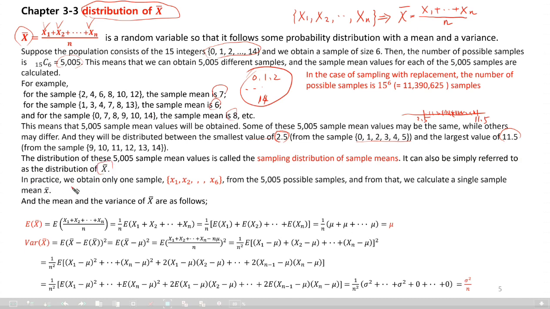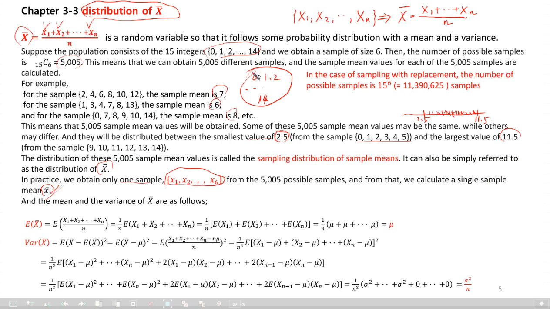In practice, we obtain only one sample, which is X1, X2, up to X6, six realized values. I cannot specify these values, but from the 5,005 possible samples, we just choose one. We do not want to know all 5,005 samples. It is ridiculous, right? And from that, we calculate the single sample mean, small x bar. You get it, I think.